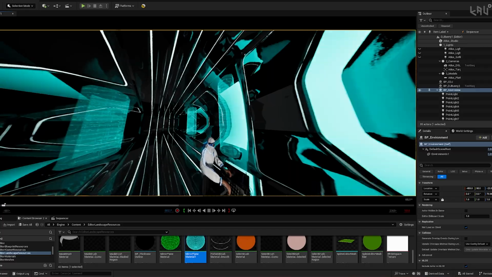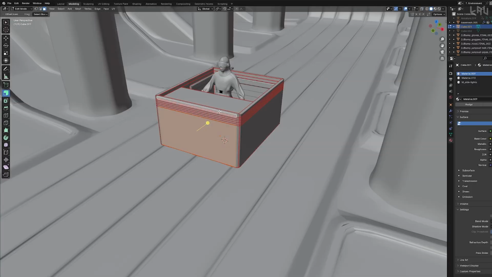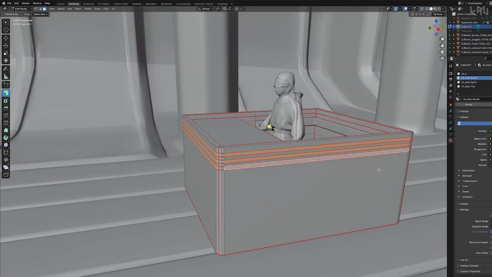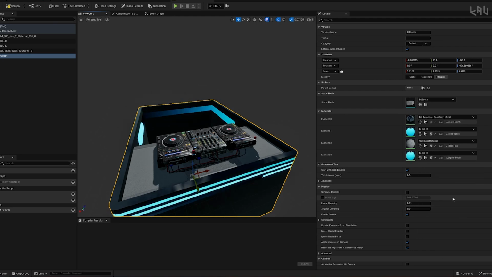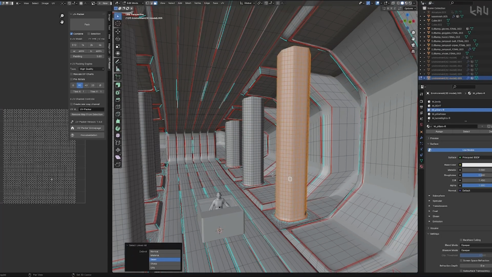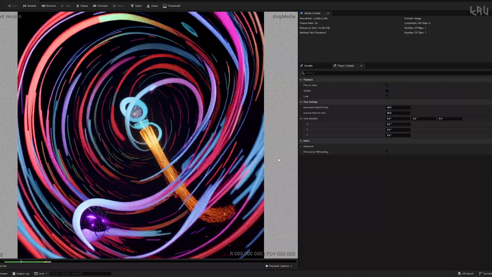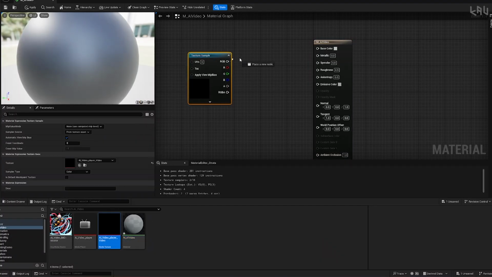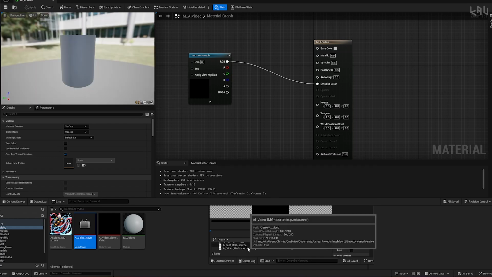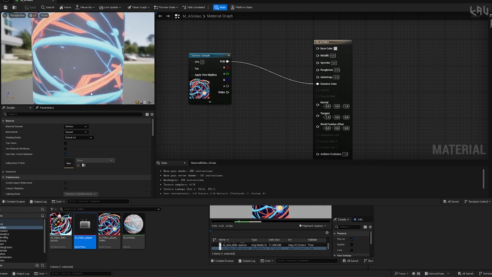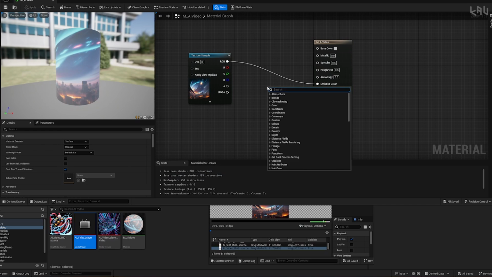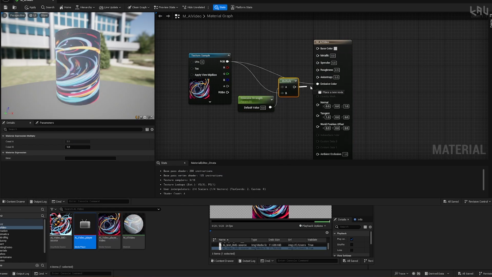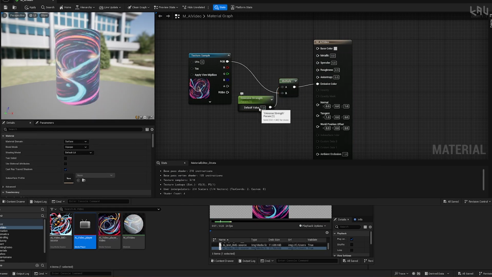It's looking rave ready. Now I'm going to build out that DJ booth here in Blender. I wanted these stripes along the top so that the dynamic lights can circle around the booth nicely. We wanted something fun on the column, so I've unwrapped my geometry in a rectangular format, and Chris of Syntax Diffusion created this sick video loop that I'll use as a dynamic emissive texture. I imported this as an image sequence into Unreal and brought it in as a media texture in my material editor and hooked it up to the emission node. This is going to look really nice on the reflective surfaces in the space.